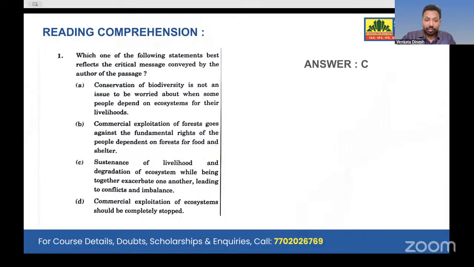Option B does not fit, because of the fundamental rights of the people dependent on the forest for food and shelter. It is said that commercial exploitation of the forest goes against the fundamental rights. That is there, but that is just one part of the passage, and he says that development is required, but not at the cost of removing the forest. If you take that statement, option C will be correct.